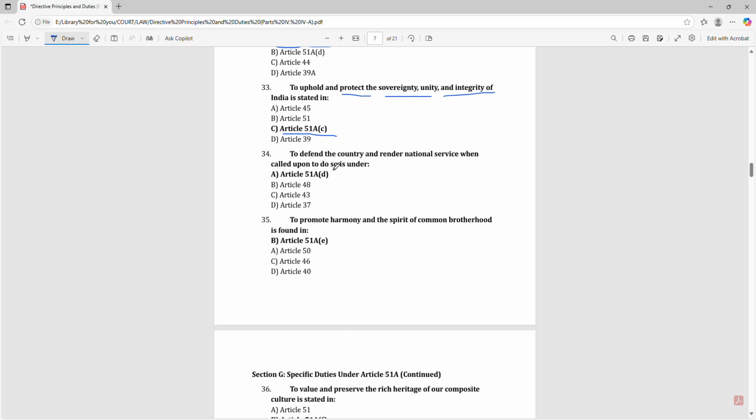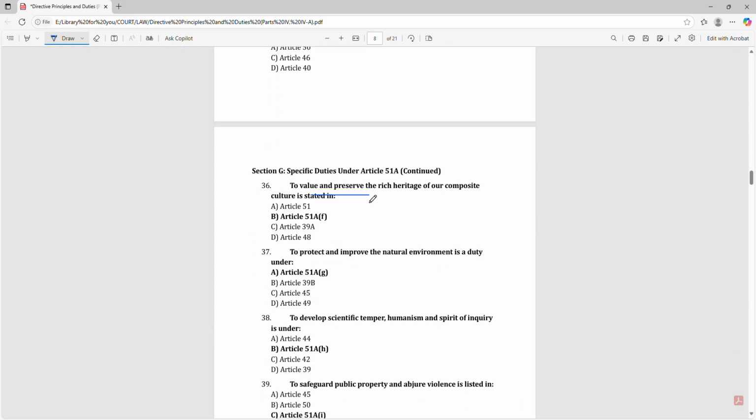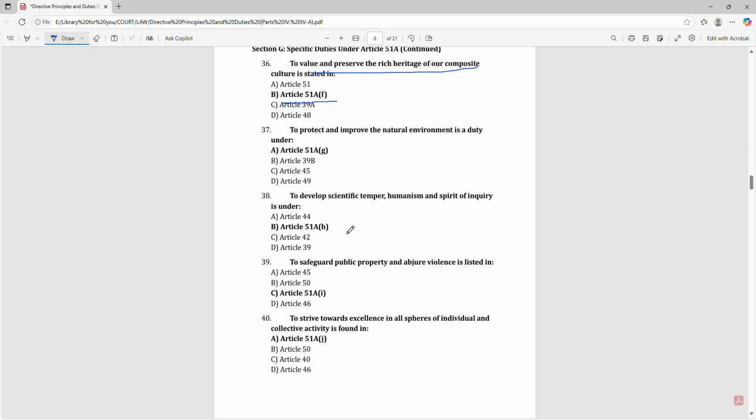To defend the country and render national service when called upon to do so is under Article 51A. To promote harmony and the spirit of common brotherhood is found in Article 51A. To value and preserve the rich heritage of our composite culture is stated in Article 51A. To protect and improve the natural environment is a duty under Article 51A.